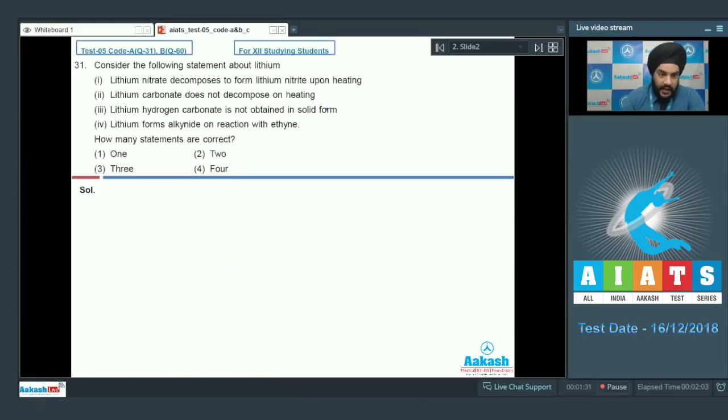Question number 31. Consider the following statements about lithium. The first statement says lithium nitrate decomposes to form lithium nitride upon heating. Students, if we talk about the heating of lithium nitrate, LiNO3, on heating it breaks up to give us the oxide along with the liberation of NO2 as well as O2 gases. So we can see that the first statement is incorrect. It does not form its nitride.